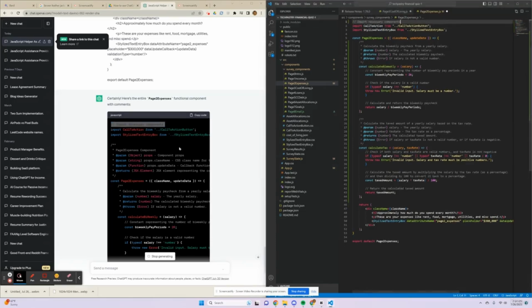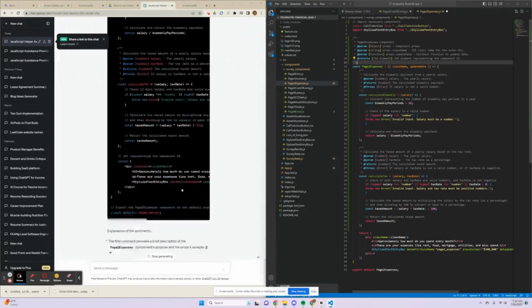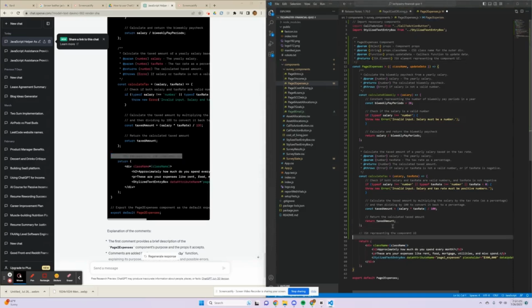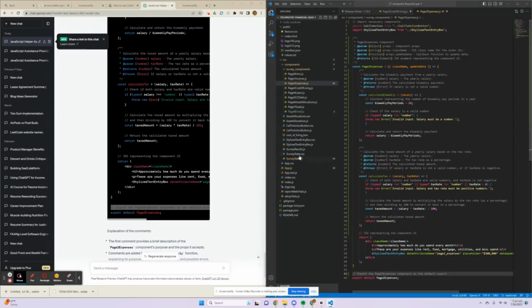So let's go ahead and just copy in these comments. And now we have a perfectly commented class that saves us a lot of time in writing the code as well as writing the comments. Now we can pass this on to the next developer and move on to the next class.